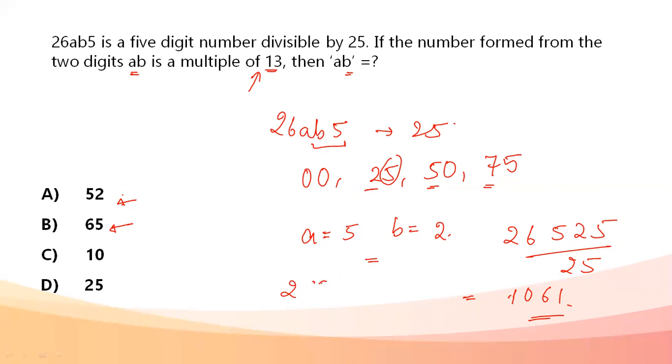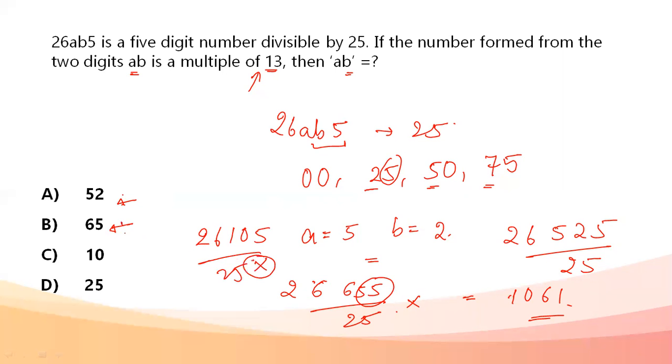Okay, next, 26655 divided by 25. Obviously, not divisible by 25. Next, 26105. Not divisible by 25. So 65 is also not my answer. 10 is also not my answer. 26255 divided by 25. Again, not my answer. Okay, so my answer to this particular question is option A.